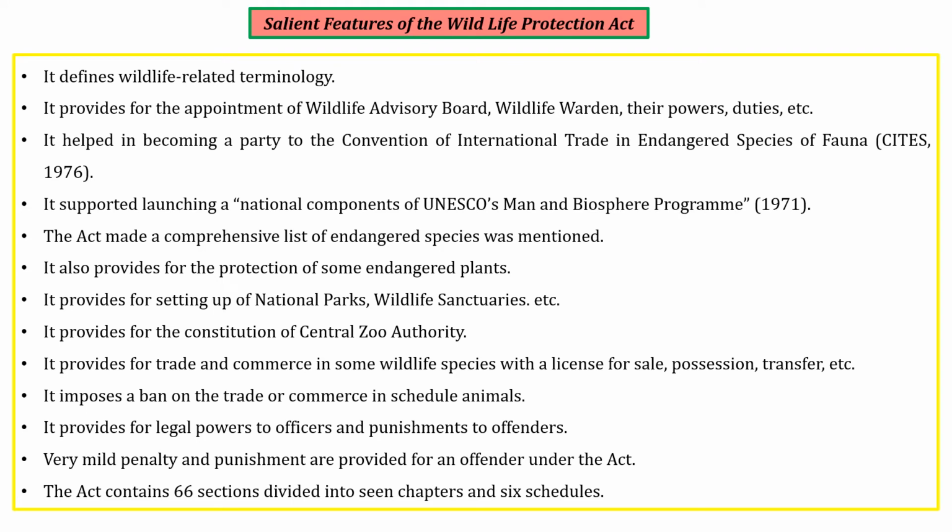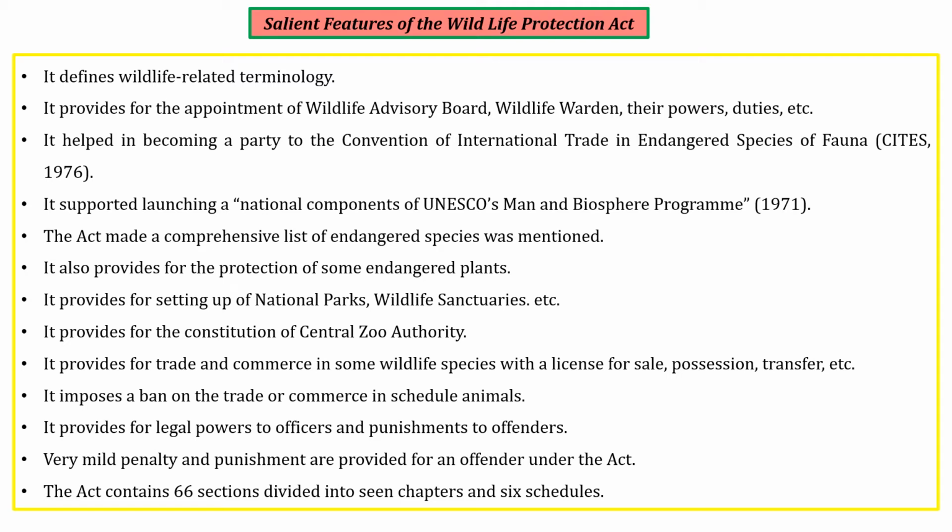First, it defines wildlife related terminology. It provides for the appointment of a wildlife advisory board, wildlife wardens, their powers, duties, etc. Under this, the first thing is the appointment of the wildlife advisory board. The wildlife advisory board are the persons responsible for protecting and preserving animals, birds and other plants. This advisory board will look over the number of animals living in the sanctuaries or in a national park. Then there are wardens who take care of all those animals. So there are certain powers and duties given by the Wildlife Protection Act 1972.